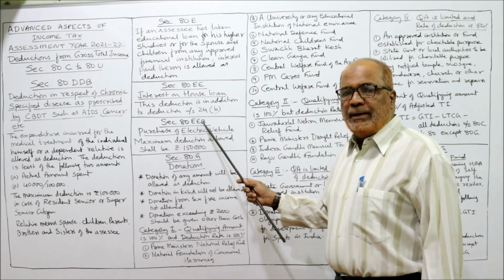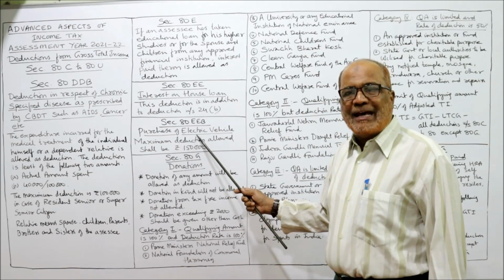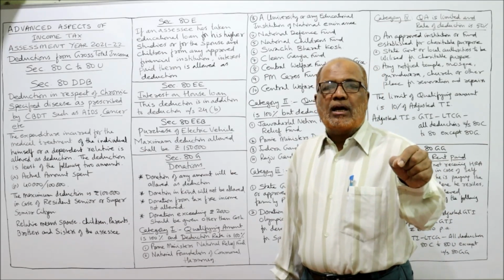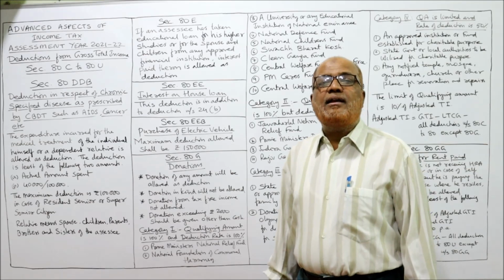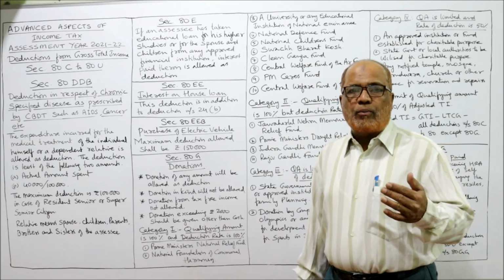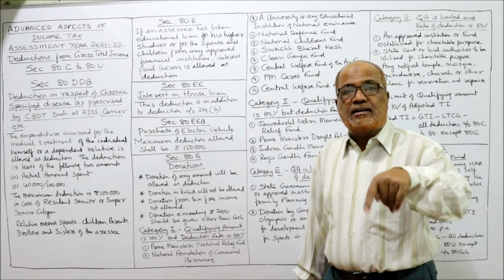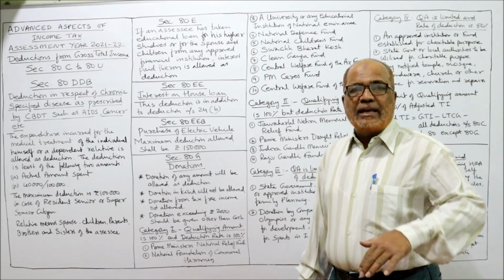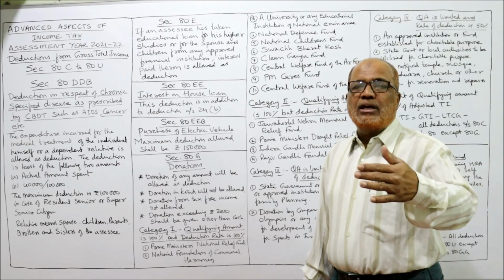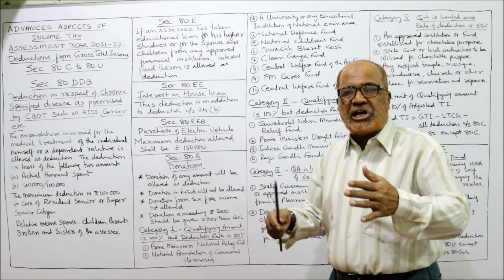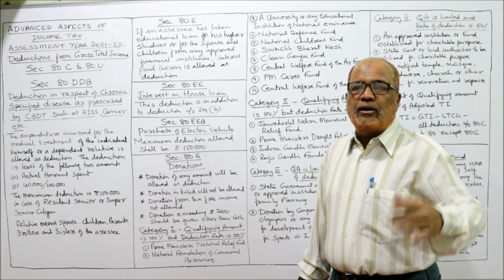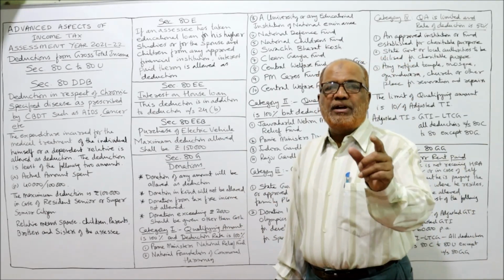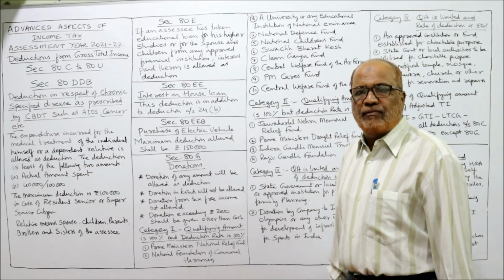Next, 80EEB. A new deduction is inserted by the Income Tax Act, 80EEB. This is for the interest paid on a loan taken to purchase an electric vehicle. The government wants to encourage people to purchase electric vehicles rather than conventional petrol, diesel, etc. So to encourage people, the government is giving the deduction. If a person has taken a loan to purchase an electric vehicle, whatever interest is paid on the loan will be allowed as deduction under section 80EEB. But the maximum deduction is 1,50,000, not more than 1,50,000.